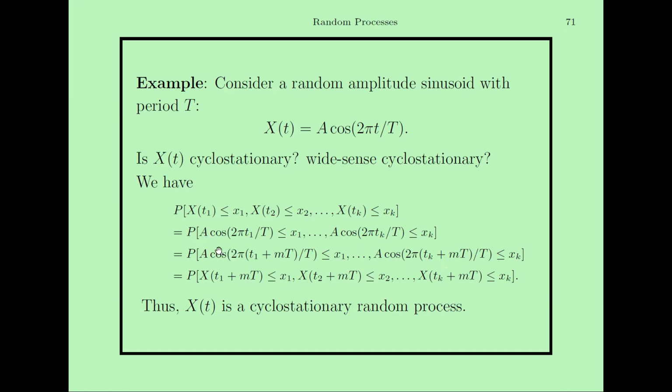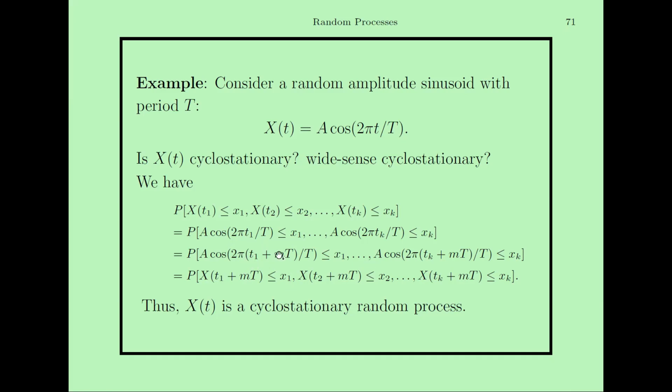If I use the property of the cos function, this will be X(t1 + mT) less than or equal to x1, X(t2 + mT) and so on. Because over the full time period, the value of the cos function, depending on the argument, will remain the same, right? So cos(2 pi t1 / T) is actually equal to cos(2 pi (t1 + mT) / T) because it is over the whole period.